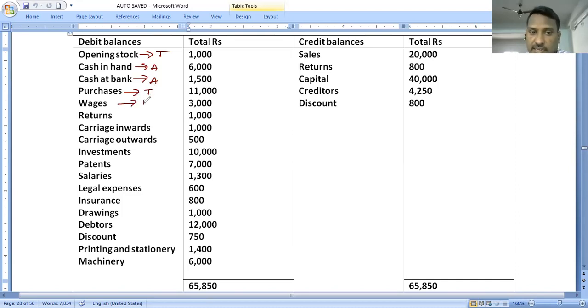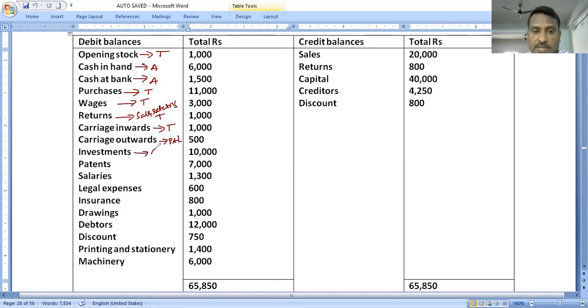Wages, trading account. Returns on the debit side are called sales returns, recorded on the trading account and deducted from sales. Carriage inwards, trading account. Carriage outwards, profit and loss account.